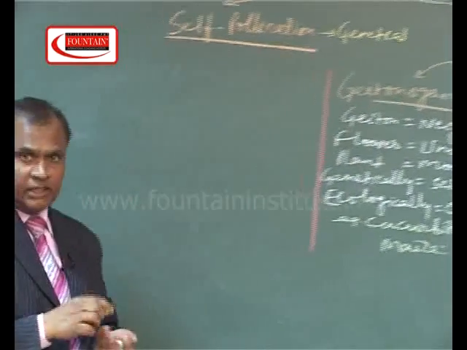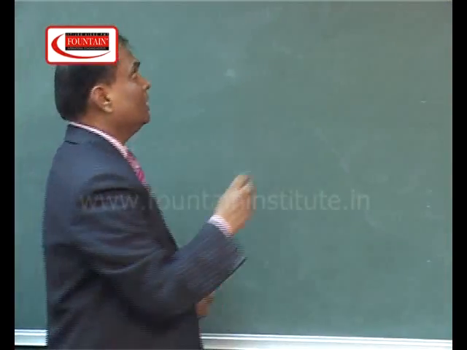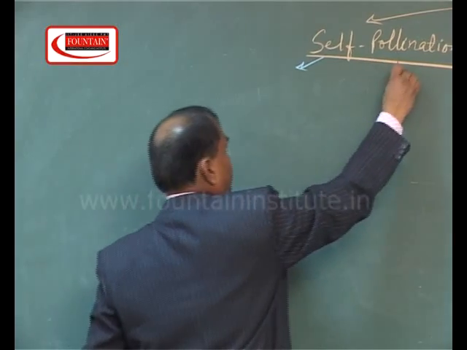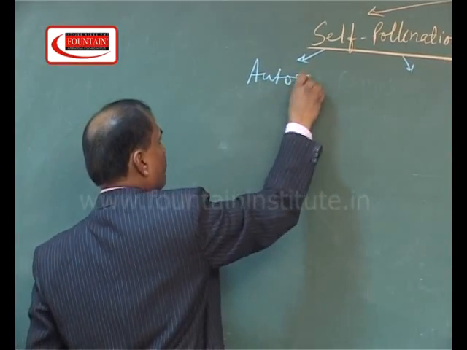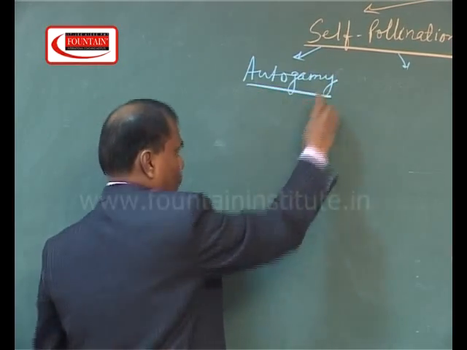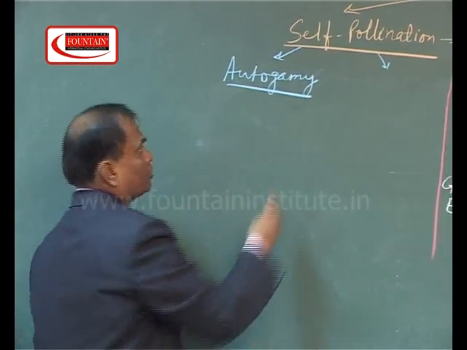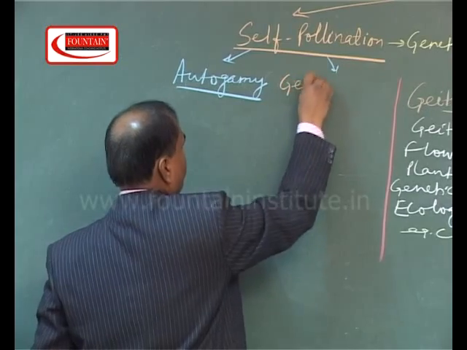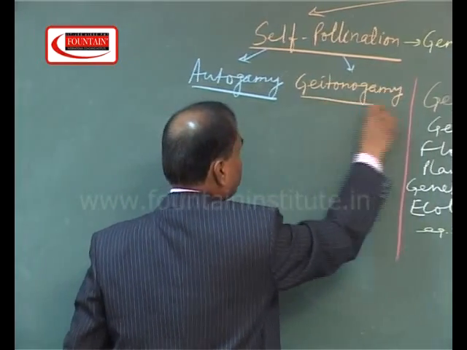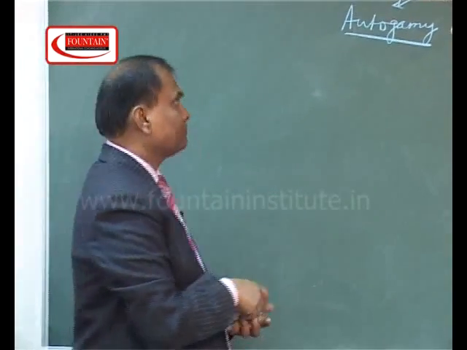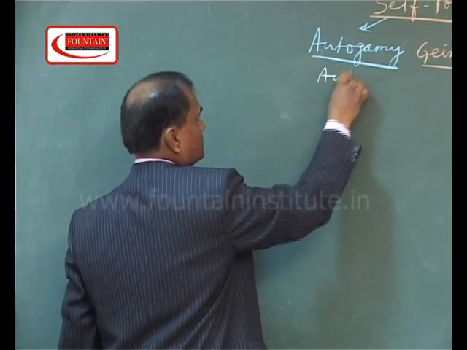On the basis of this genetical classification, self-pollination is of two types: autogamy and Geitonogamy. In autogamy, autos means same.